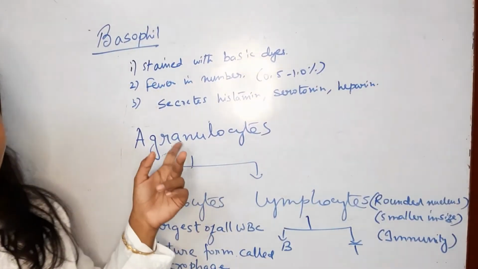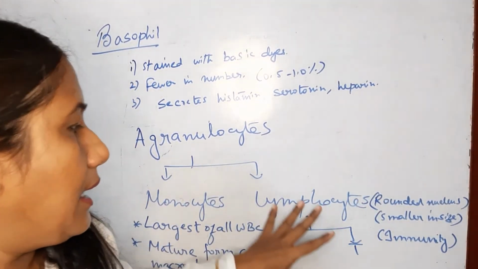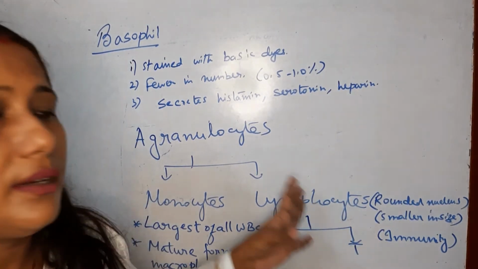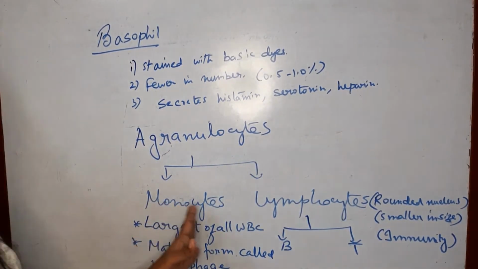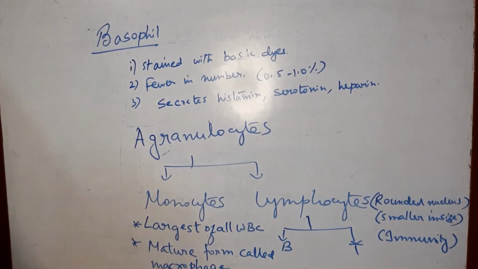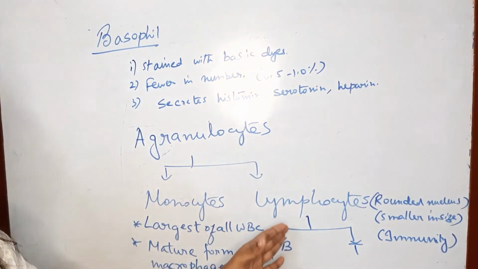The agranulocytes are composed of two types. Lymphocytes have a rounded nucleus and are smaller in size compared to monocytes. Monocytes are the largest among all the WBC, while lymphocytes are smaller in size, having a rounded nucleus.